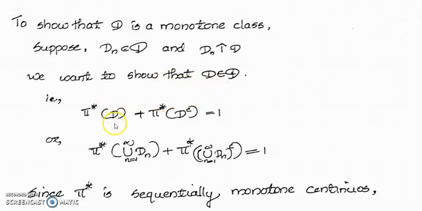That is, pi star of D plus pi star of D complement equals 1. Or, with D the union over n of Dn, that is pi star of the union n equal to 1 to infinity of Dn plus pi star of the complement of the union n equal to 1 to infinity of Dn equals 1. We want to show this equality.